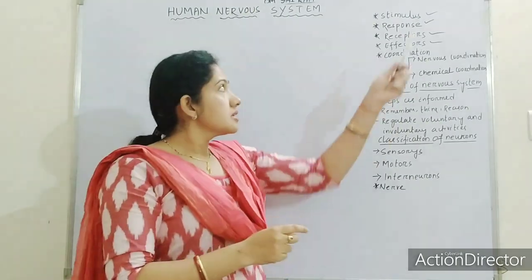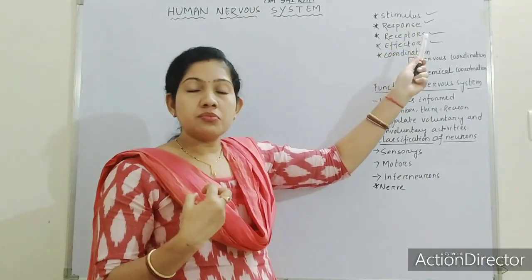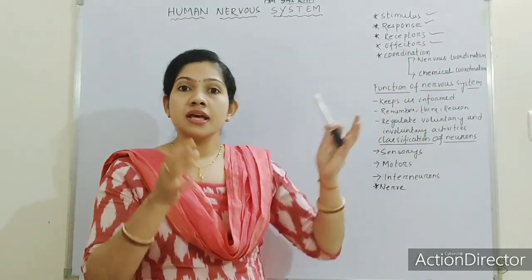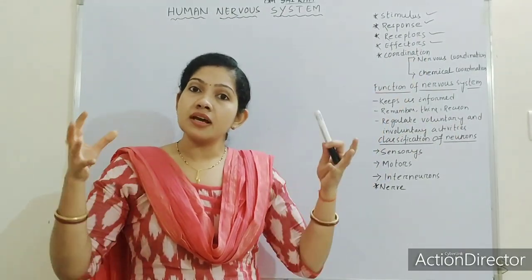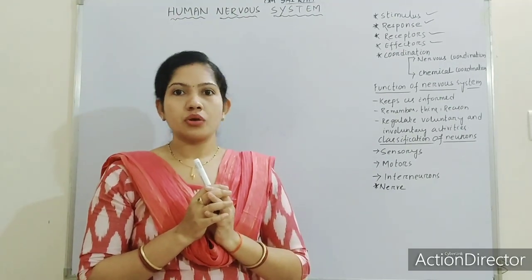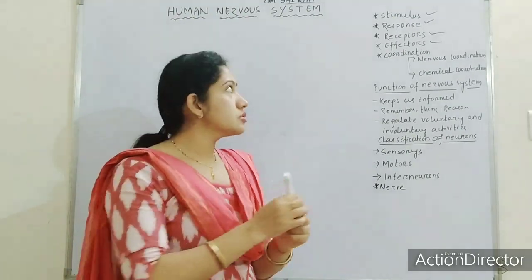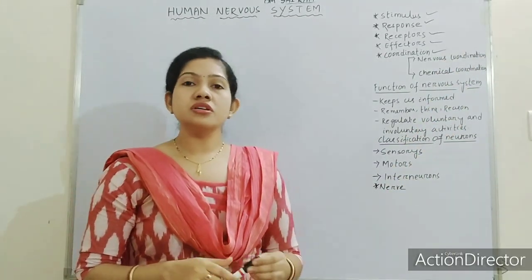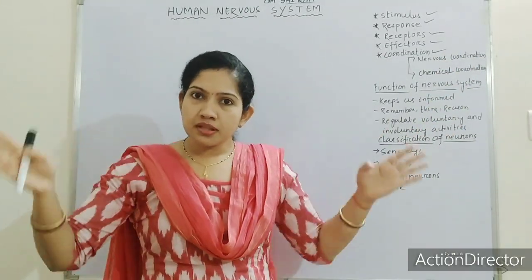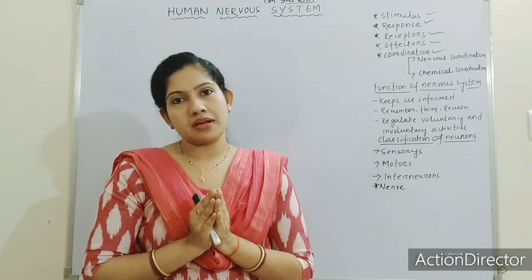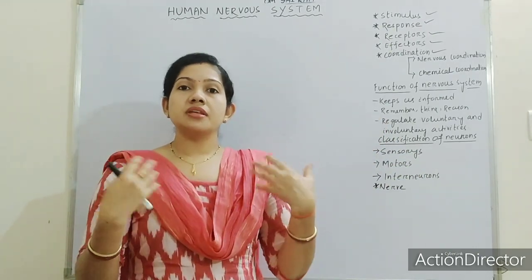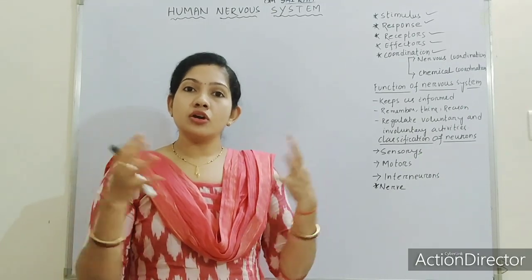Like that, taking of stimulus and acting against the stimulus, the effectors and receptors, they also work in a coordinate manner. That is known as coordination. Coordination is working together in an effective manner.